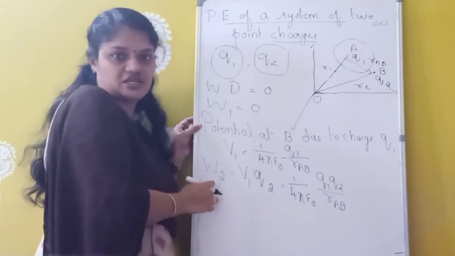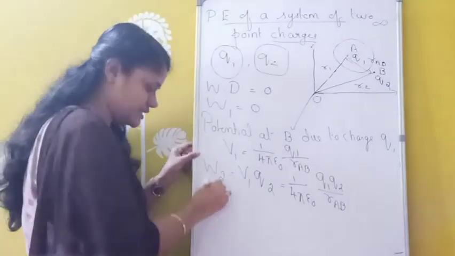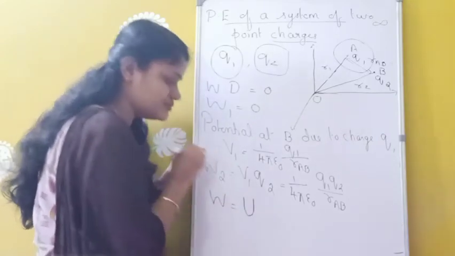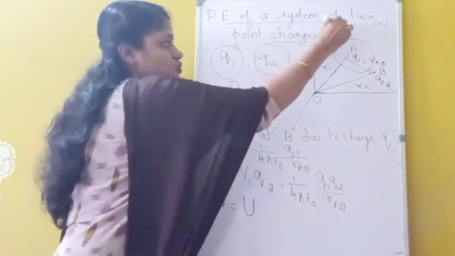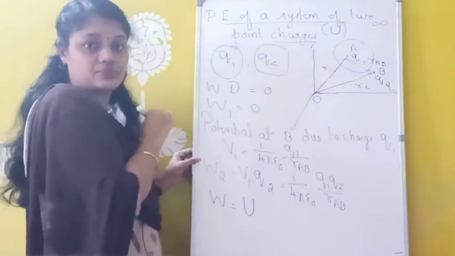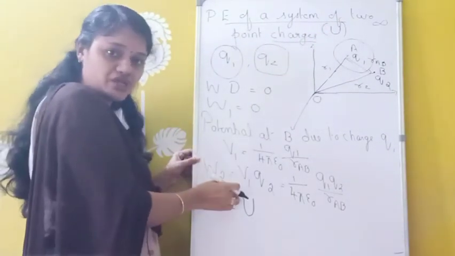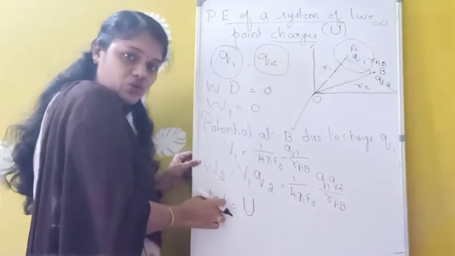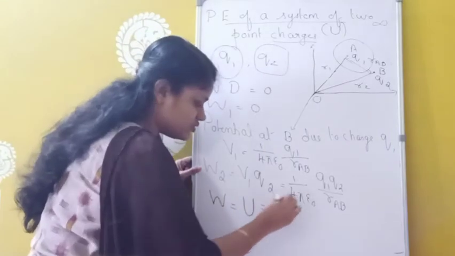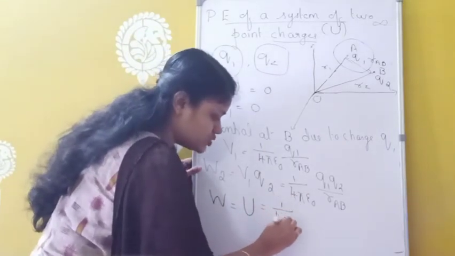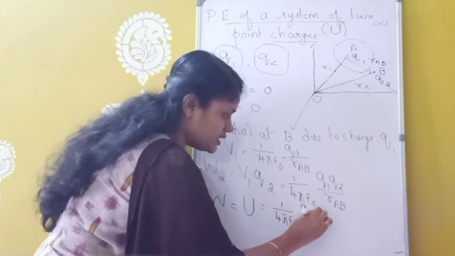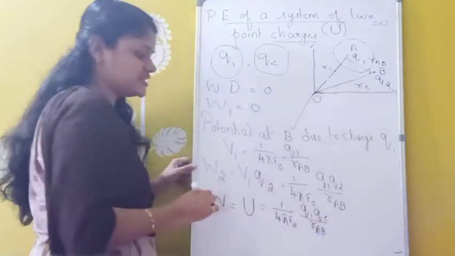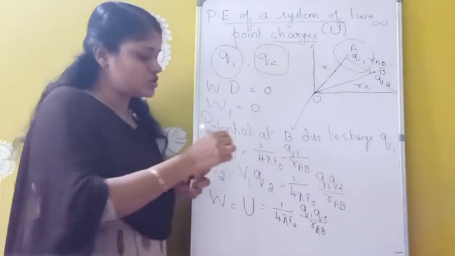Electrostatic potential energy. Okay, so what is the formula for electrostatic potential energy? It is the same thing. This work done is equivalent to electrostatic potential energy. The symbol is U. So U is the symbol for electrostatic potential energy, and whatever work we are doing is converted into electrostatic potential energy. So we can write W equals U, which is 1 by 4 pi epsilon 0 Q1 Q2 by RAB. So this is the potential energy in the case of a two charge system.